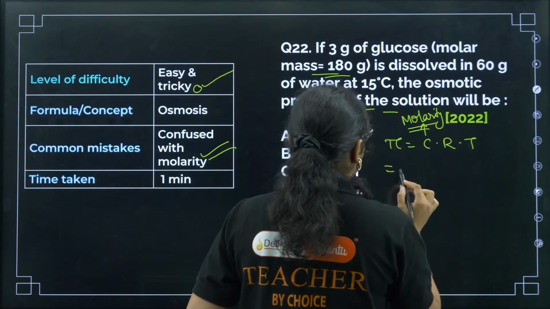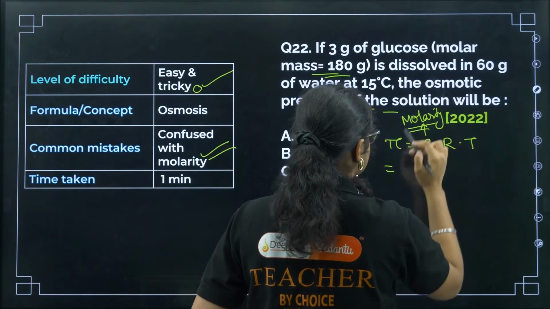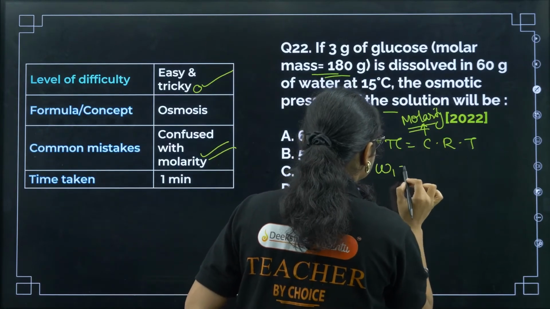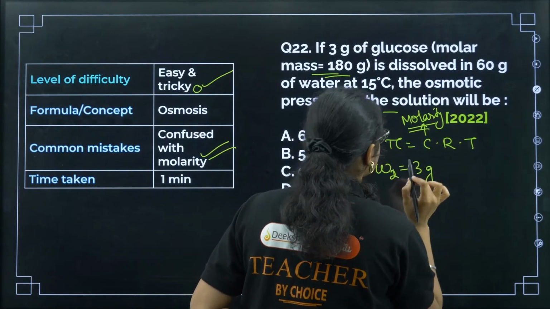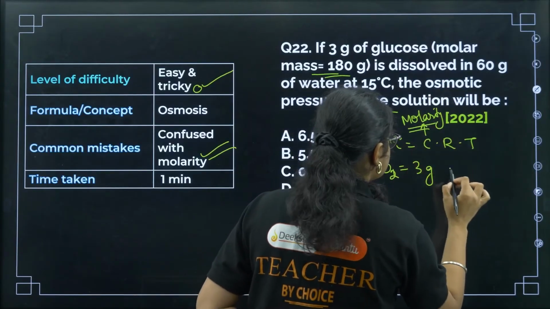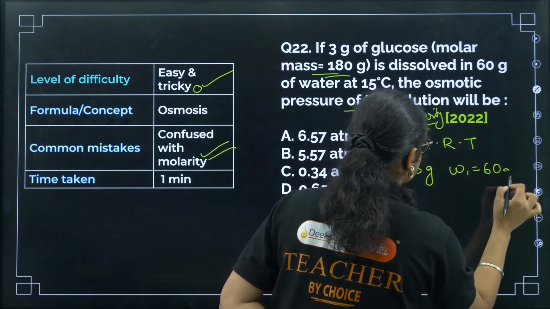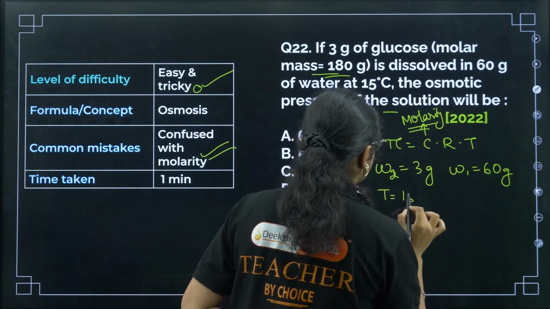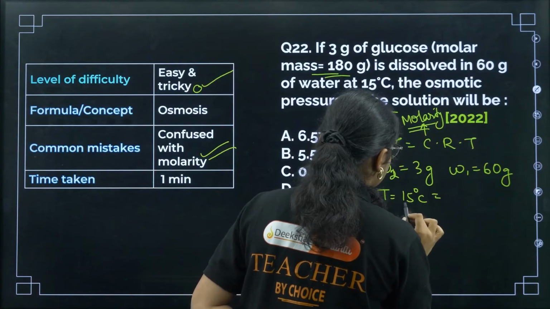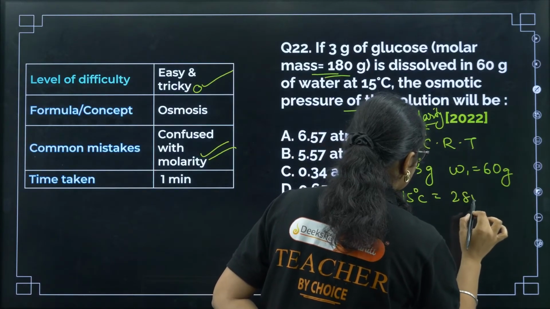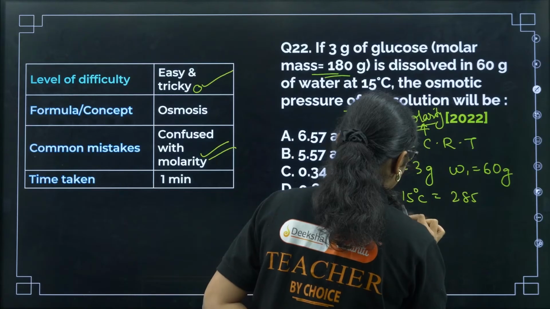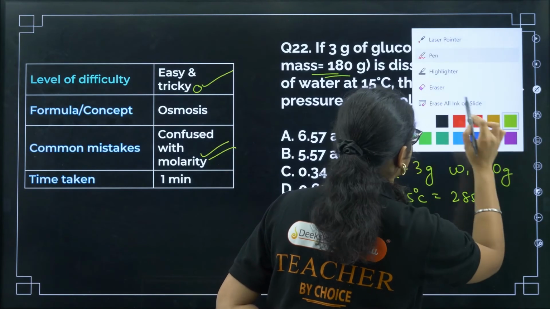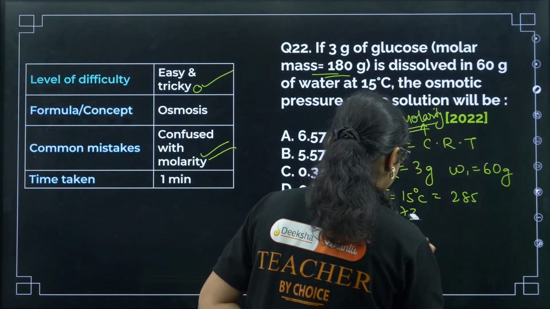Fine. So let us first note down the values given. We have 3 gram of glucose, so W2 is 3 gram. Molar mass given, dissolved in 60, so W1 is 60 gram. Temperature is 15 degrees Celsius, that means 273 plus 15, so it is 288. Sorry, I did a wrong calculation at first, so it is 288.